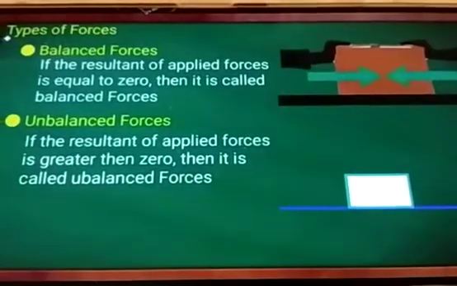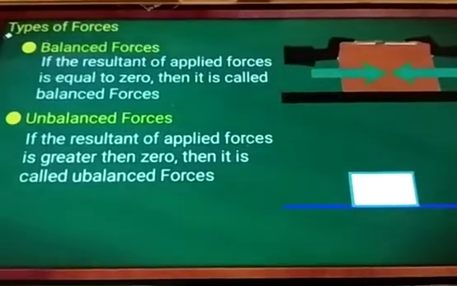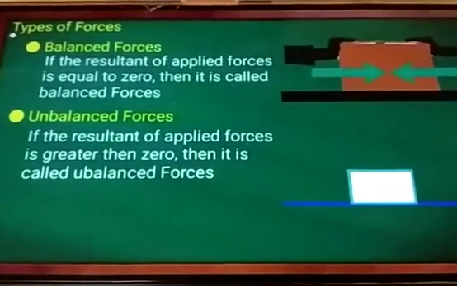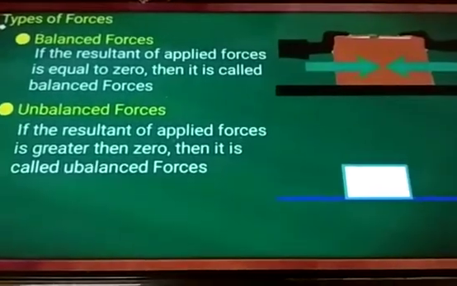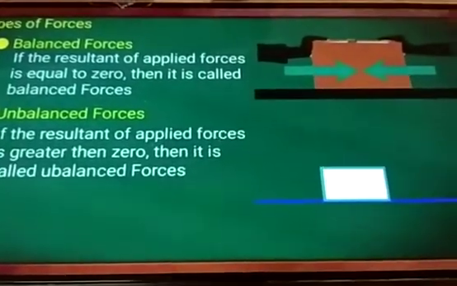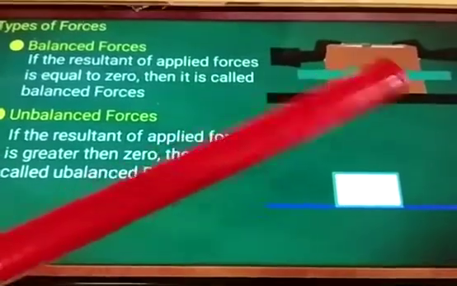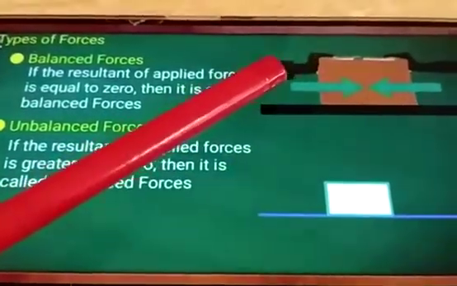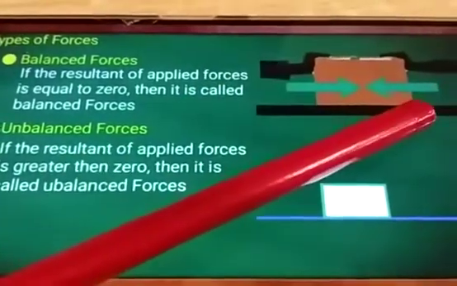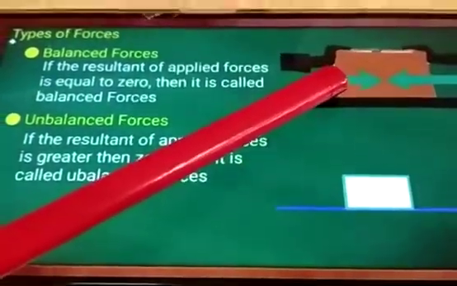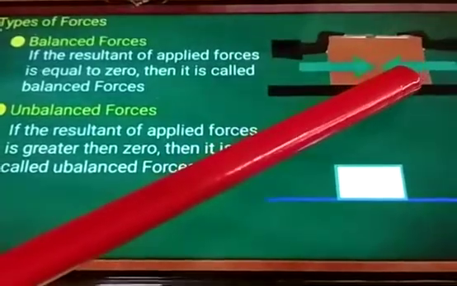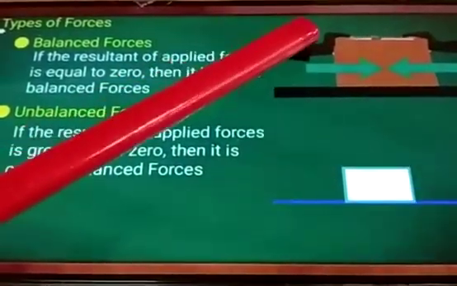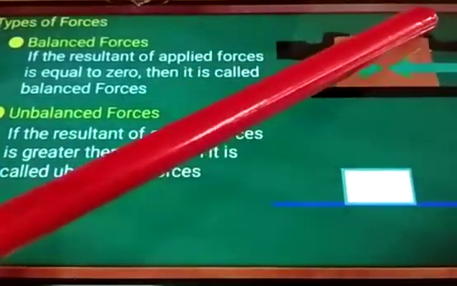Okay, what are the types of forces now? There are two types of forces, balanced force and unbalanced force. Now, what do you mean by balanced force? Just look at this box. I have kept one box on the table. On one side you are pushing, on the other side your friend is pushing, both with the same force. Here the force is 50 newtons, here also it is 50.